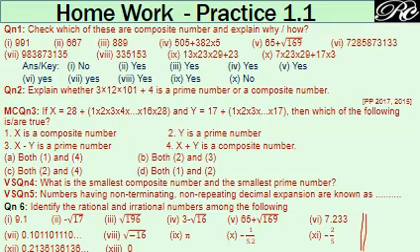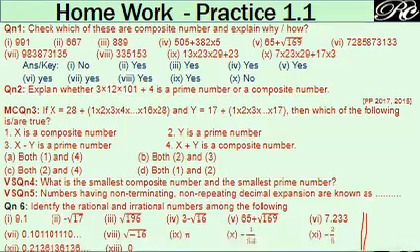Then you have to identify among these numbers which are rational and irrational. Applying the definitions of rational and irrational that we have learned, you can identify which of these are rational and which are irrational. So this is the homework you please do.